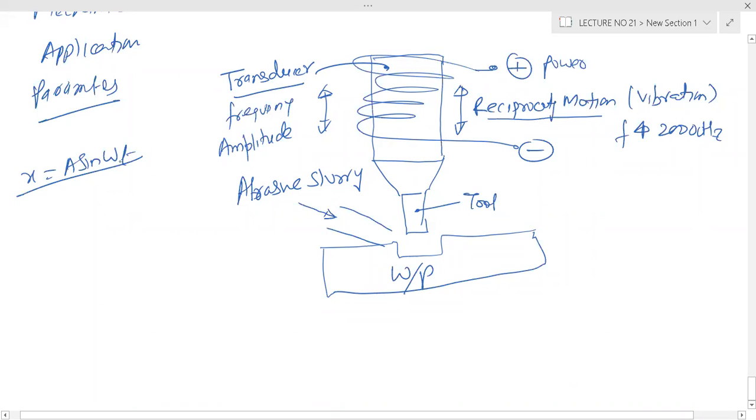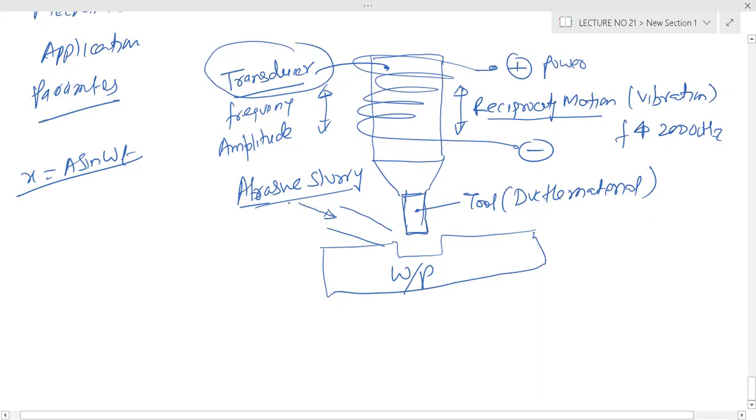When you give the transducer a power supply, it will vibrate. The tool is a ductile material. Why ductile? Because we need a tough material.